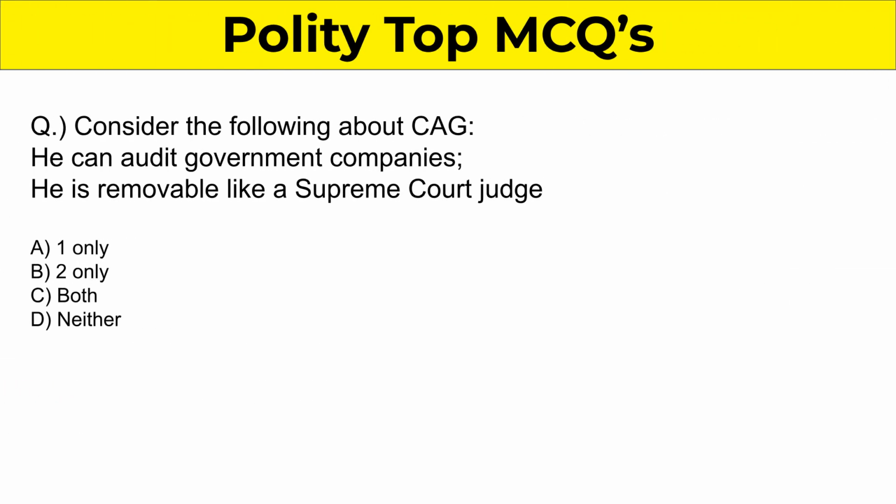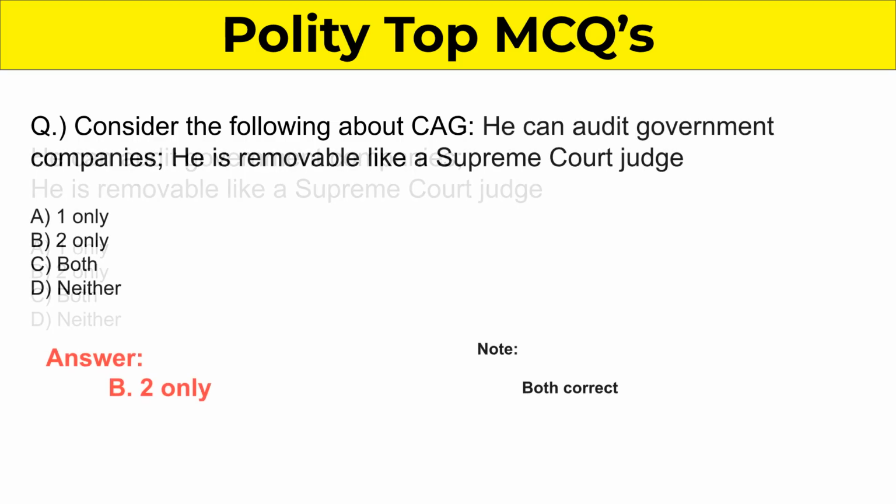Question 15. Consider the following about CAG. He can audit government companies. And he is removable like a Supreme Court judge. The correct answer is the CAG can audit government companies and he is removable like a Supreme Court judge.